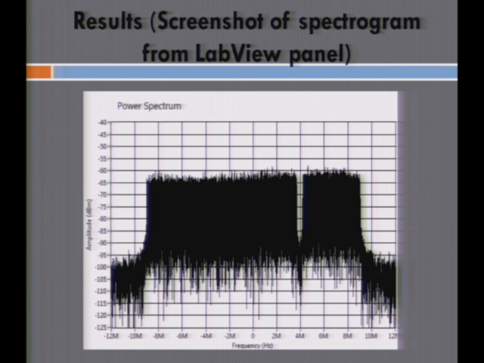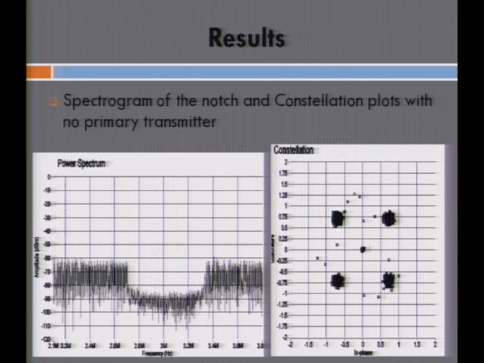So this is basically the NCFDM transmission. We have the availability of plotting the constellation for the secondary receiver as well on the platform. These two screenshots are just concentrating on within the notch itself. Here we can see that there is no primary transmission occurring within the notch, and this is just a secondary NCFDM transmission. And this is the constellation for this. And you can see that the notches are basically denoted by the zeros at the center of the constellation.